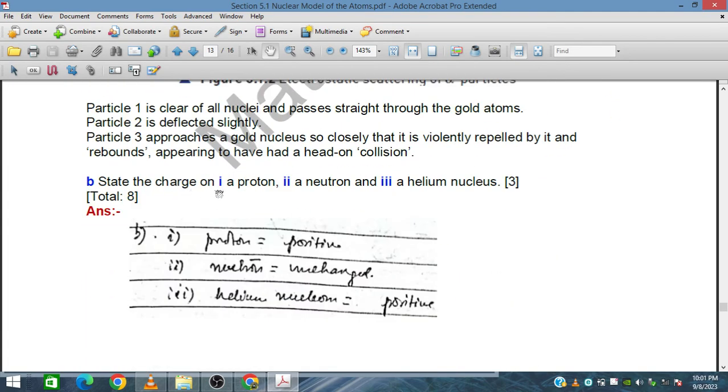State the charge on a proton, neutron and helium nucleus. The proton is positive, the neutron is uncharged, and the helium nucleus is positive, because it contains protons and neutrons, where the neutrons are uncharged and the protons are positive.